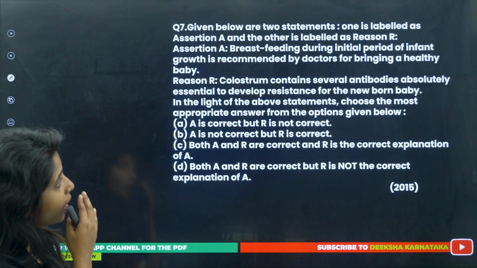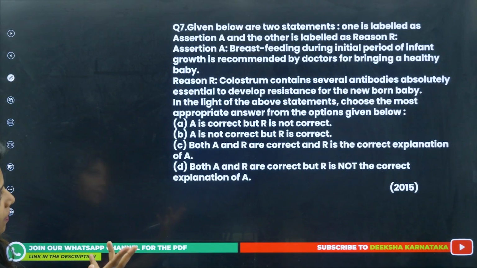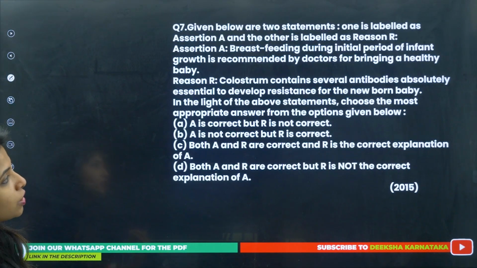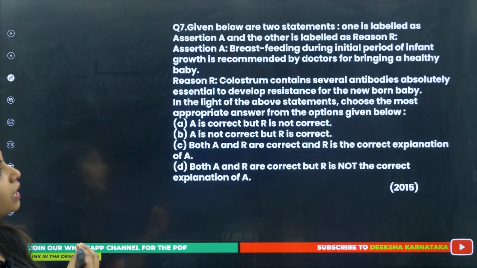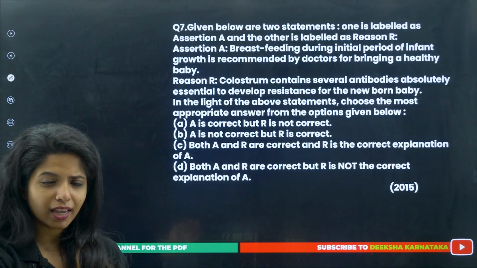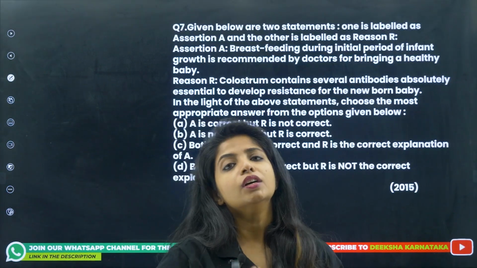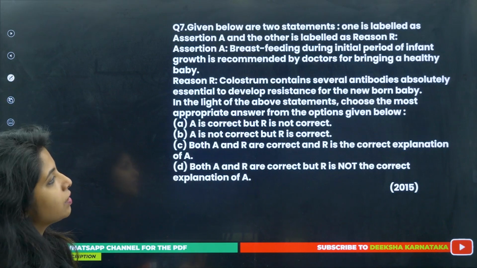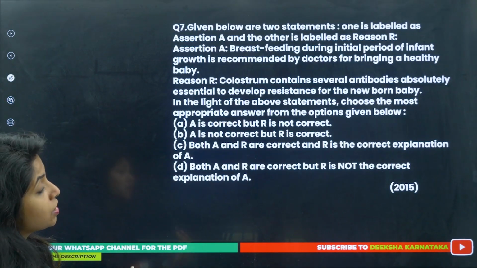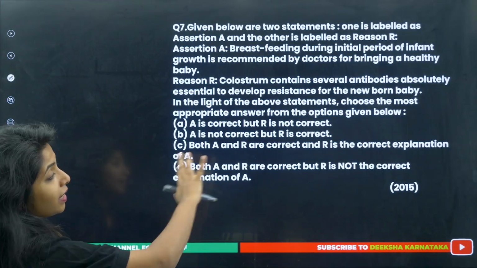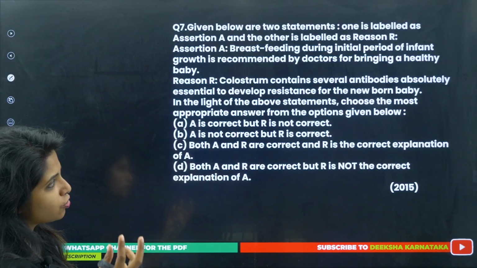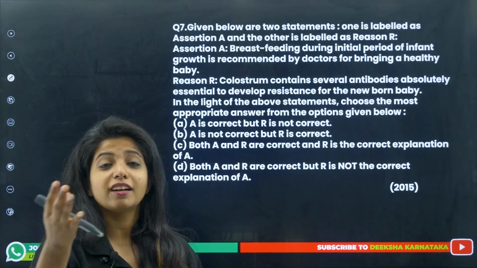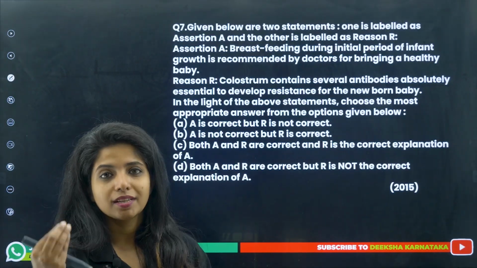Going ahead, given below are 2 statements. One is labelled as assertion A and the other is labelled as reason R. Assertion A is breastfeeding during initial period of infant growth is recommended by doctors for bringing a healthy baby. During the initial phase, breastfeeding has to be done to give out a healthy baby. That is the assertion. Now, reason. Colostrum contains several antibodies absolutely essential to develop resistance for the newborn baby. In the light of the above statements, so the reason is colostrum. There is something that is colostrum which is having several antibodies, and these antibodies will be providing immunity to the baby. This is the reason.